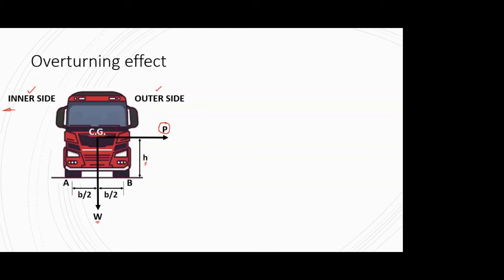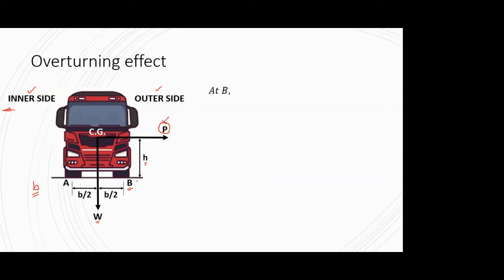So the wheels are at a distance of b by 2 on both sides from this CG, or the total center to center distance between A and B is nothing but B. So it's b by 2. Now in this system, if I consider point B, simple, you don't have to do anything. You have to just find out the moment at this point B. Now you know how to find out moment.